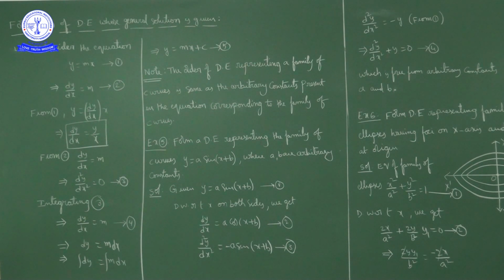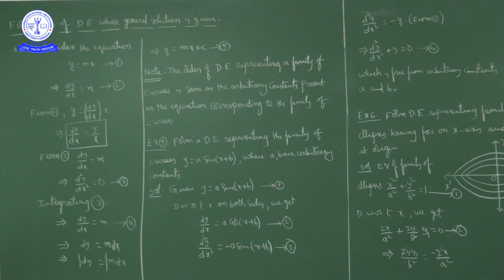Simply eliminating the arbitrary constants. Here the arbitrary constant is m. We eliminated the arbitrary constant m and got dy by dx is equal to y by x, which is the required differential equation. Now how many times you have to differentiate depends on how many arbitrary constants are present in the given family of curves. Here how many arbitrary constants? Only one arbitrary constant, that is m.